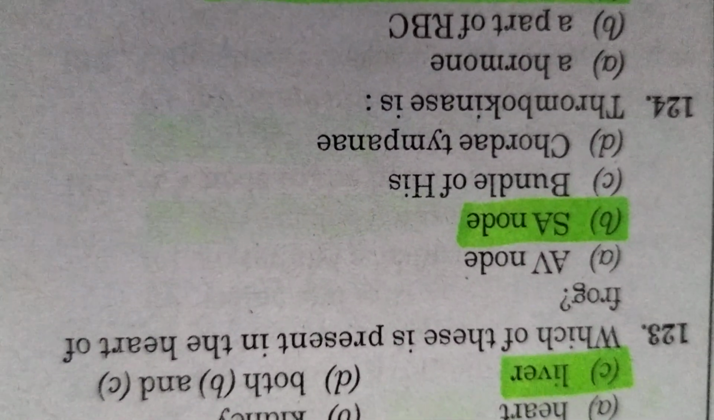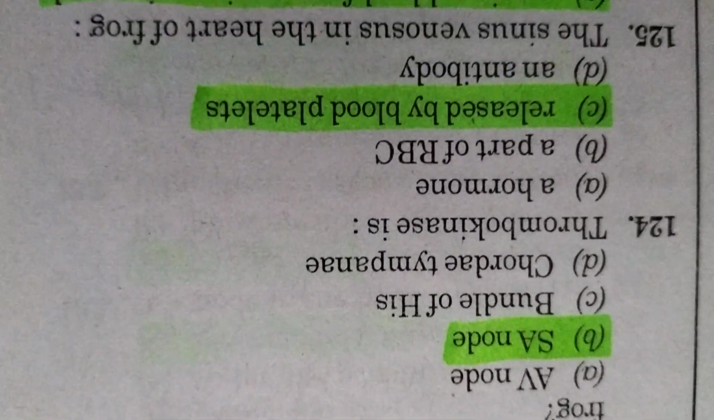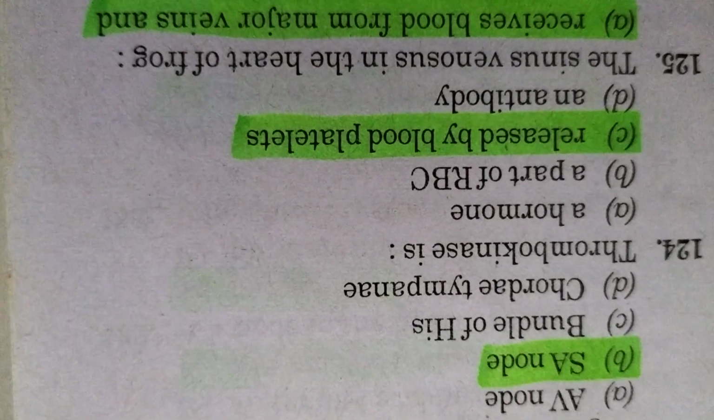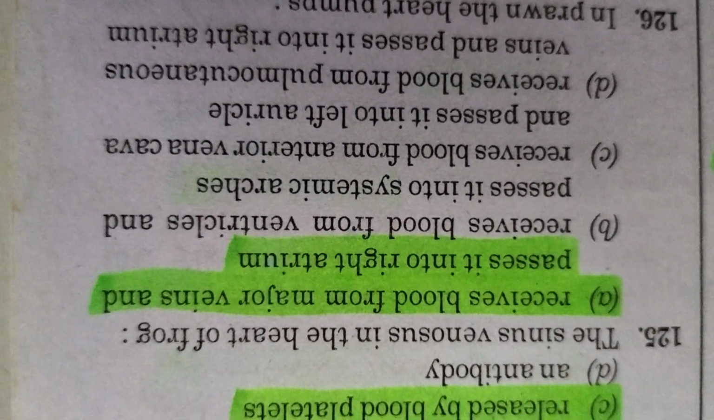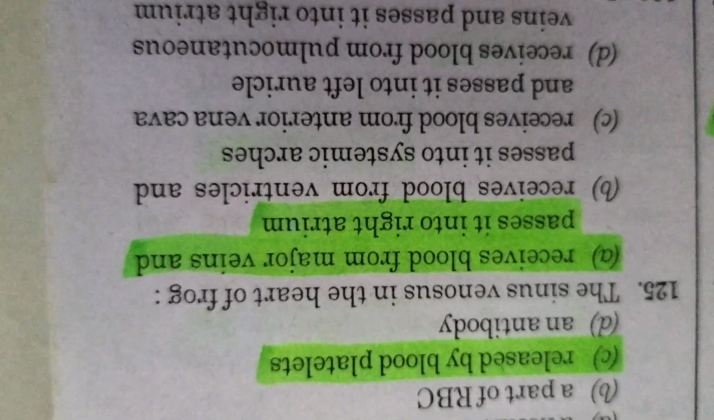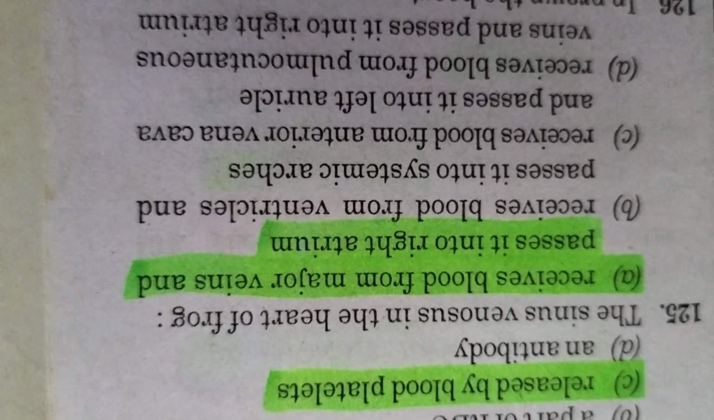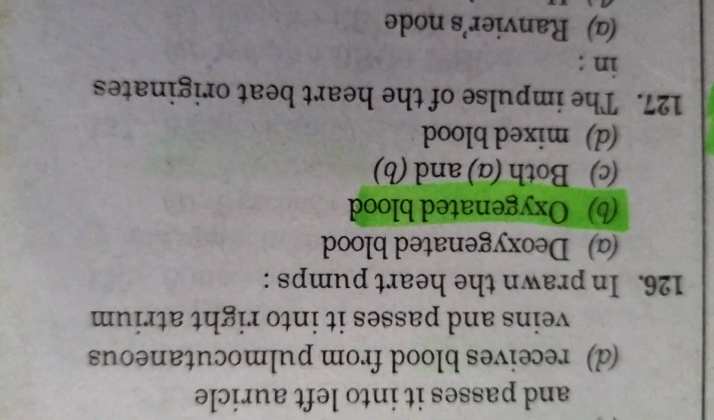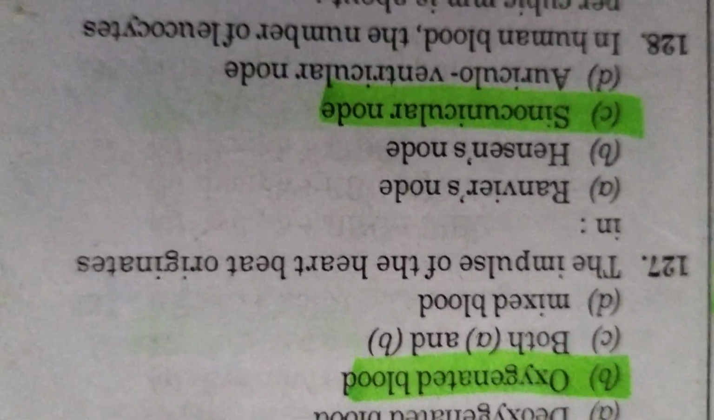Which of these is present in the heart of frog? SA node. Thrombokinase is released by blood platelets. The sinus venosus in the heart of frog receives blood from major veins and passes it into right atrium. In prawn, the heart pumps oxygenated blood.